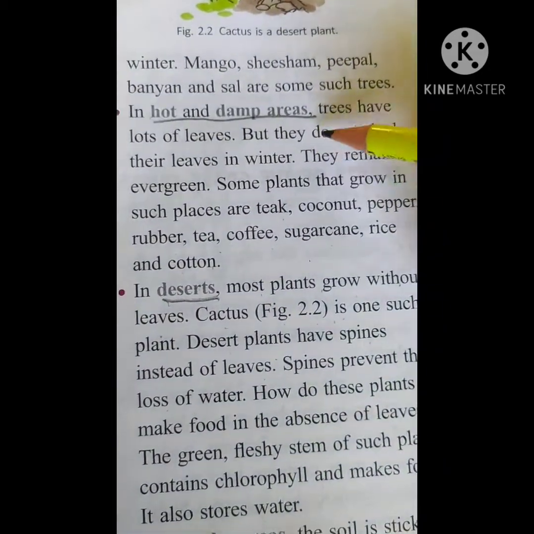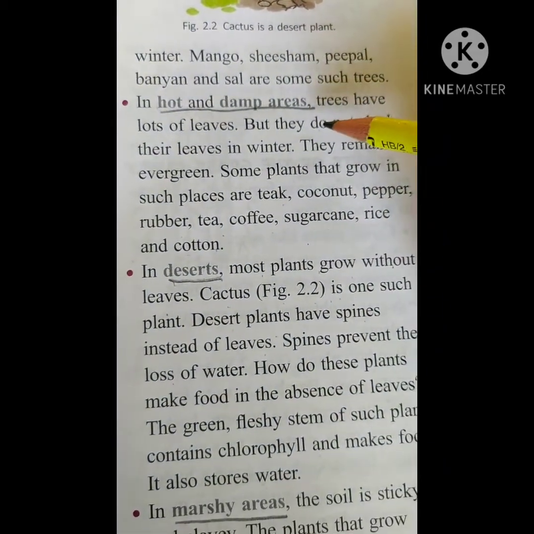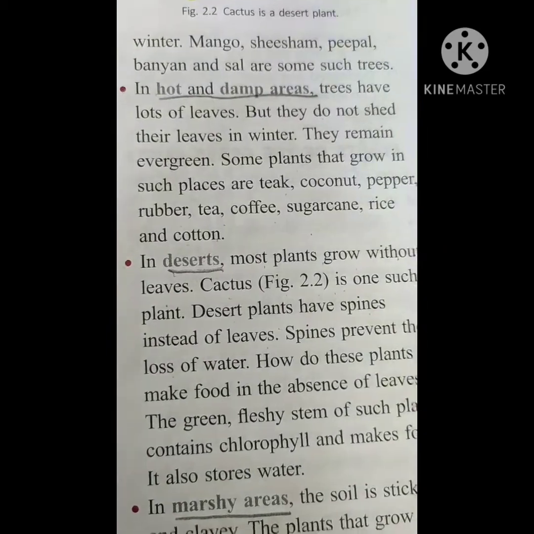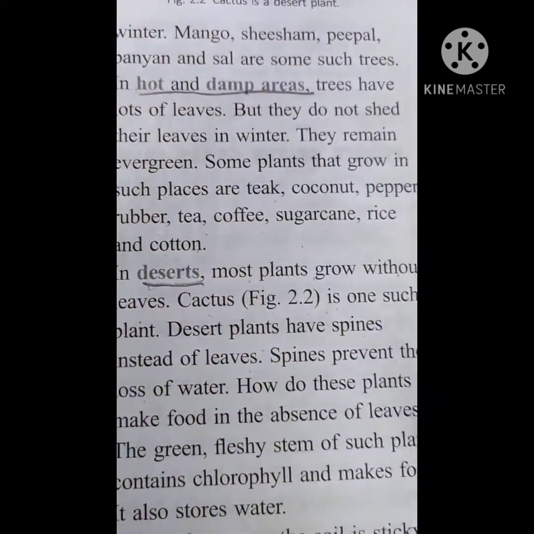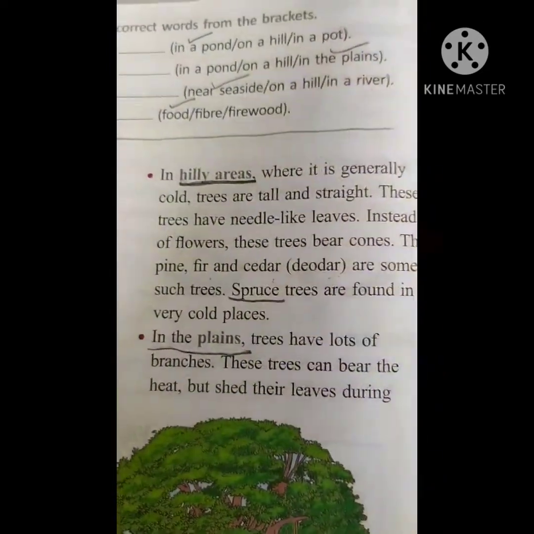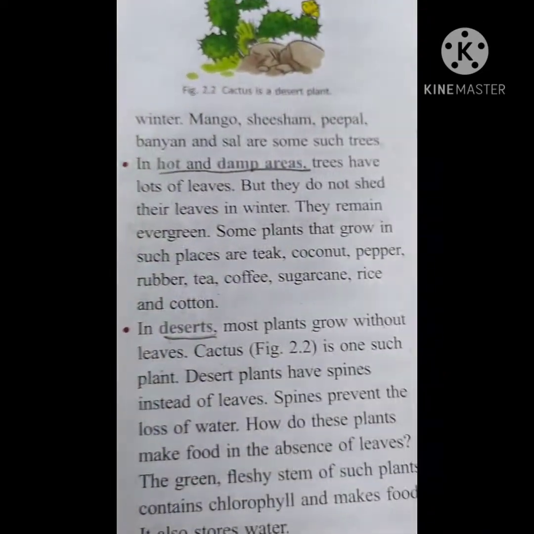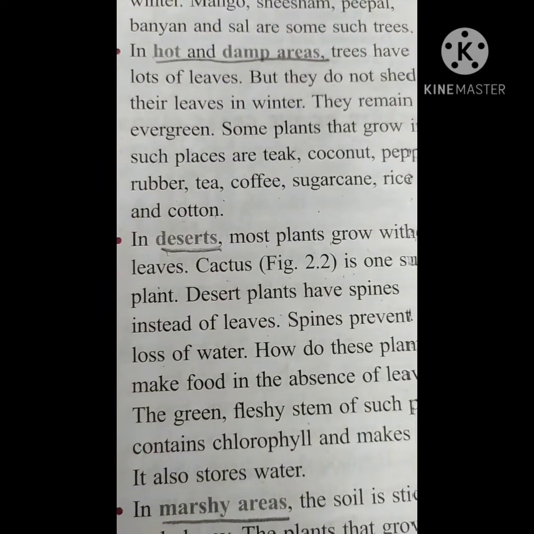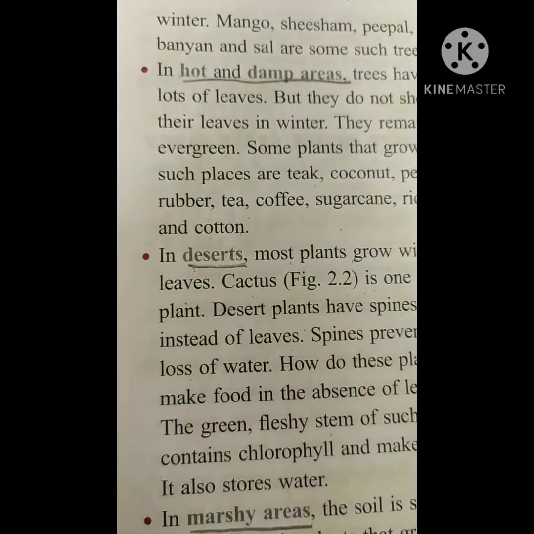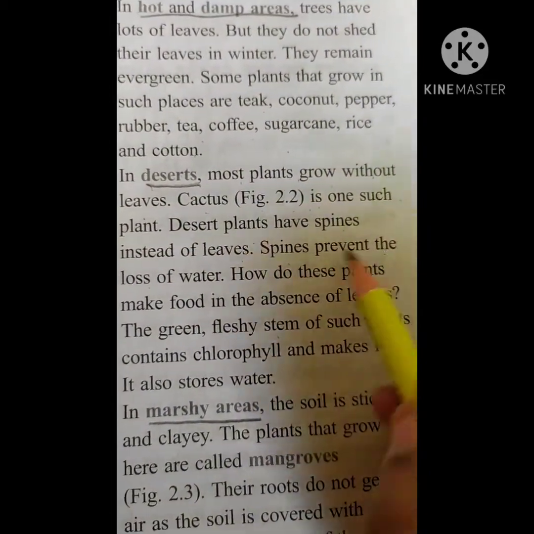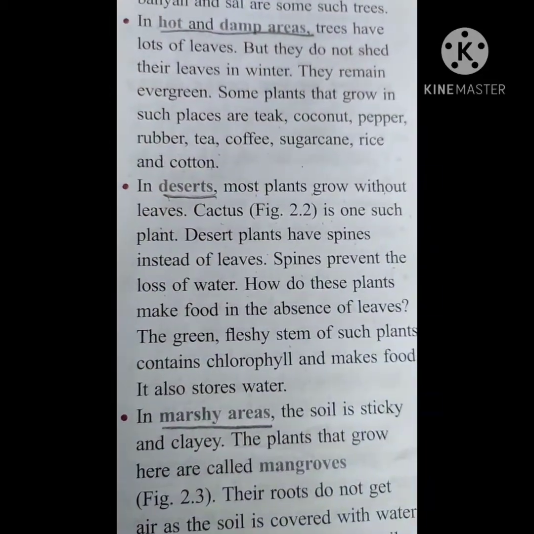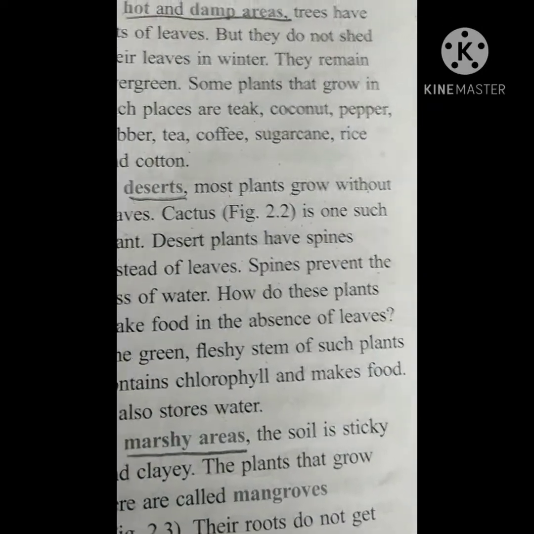Here in the hot and damp areas, they are evergreen. They do not shed their leaves during the winter. Understood children? But in the plains, they are shedding their leaves during the winter. Okay. What about the desert plants? The leaves are modified into spines. The spines prevent the loss of water. What do they prevent, children? The loss of water.